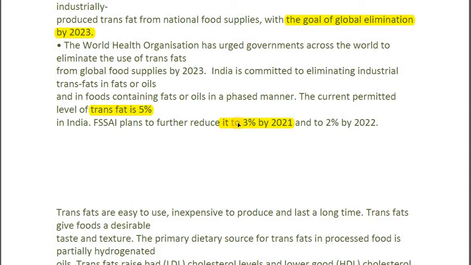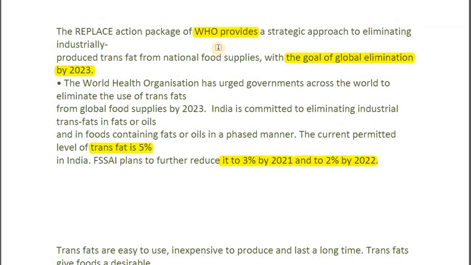By 2021, it would be 3%, and by 2022, it would be 2%, and maybe by 23, we'd be going towards 1 or 0, but it's not written over here. So India's strategy is going in a phased manner. Trans fat as of now is 5%, 3% by 2021, and 2% by 2022. And basically, the World Health Organization has asked all the nations to eliminate it by 2023.